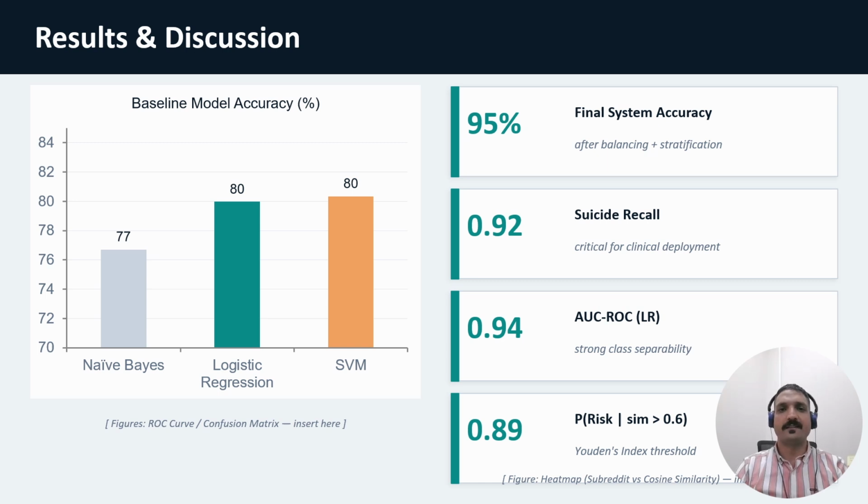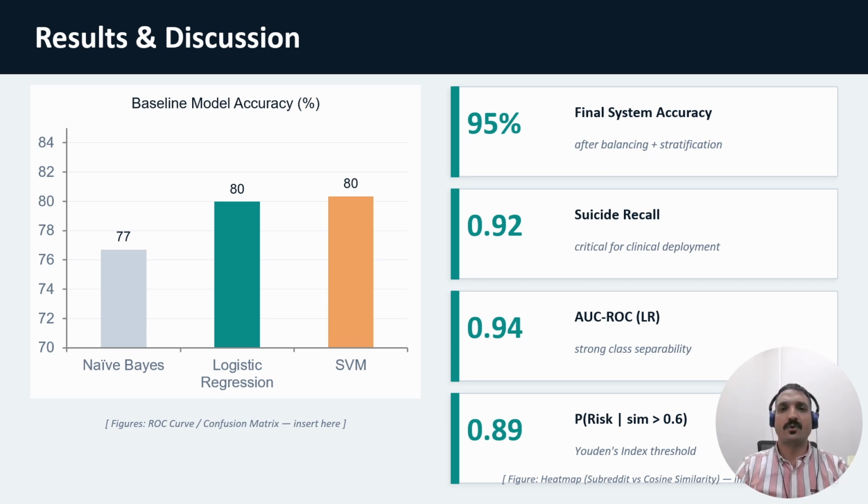We added it from another data set, and then we use the suicidal data set. This data set has 2 classes, suicide and non-suicide. We used only the suicide class and calculated the cosine similarity between the mental health disorders and the suicide class to check whether these people are having suicidal ideations or not.